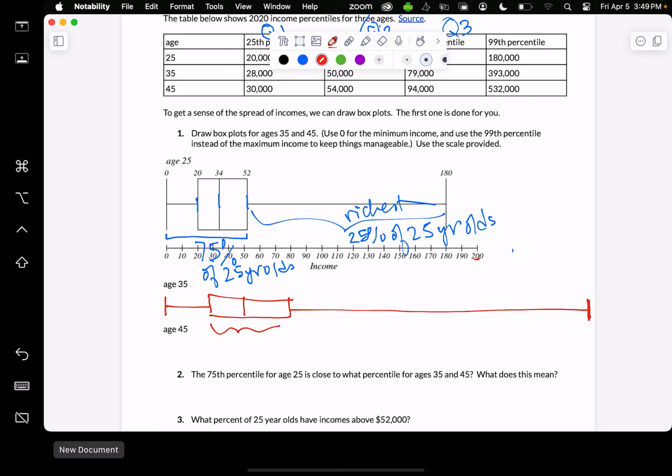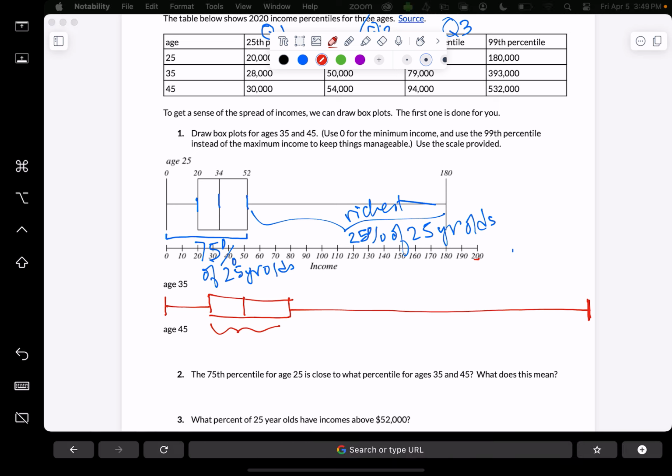Let me see if I drew anything else on my answer key here. I just had a little note that said that 393,000 is off the page. So we could make a little note that it really goes further than what I was able to show.